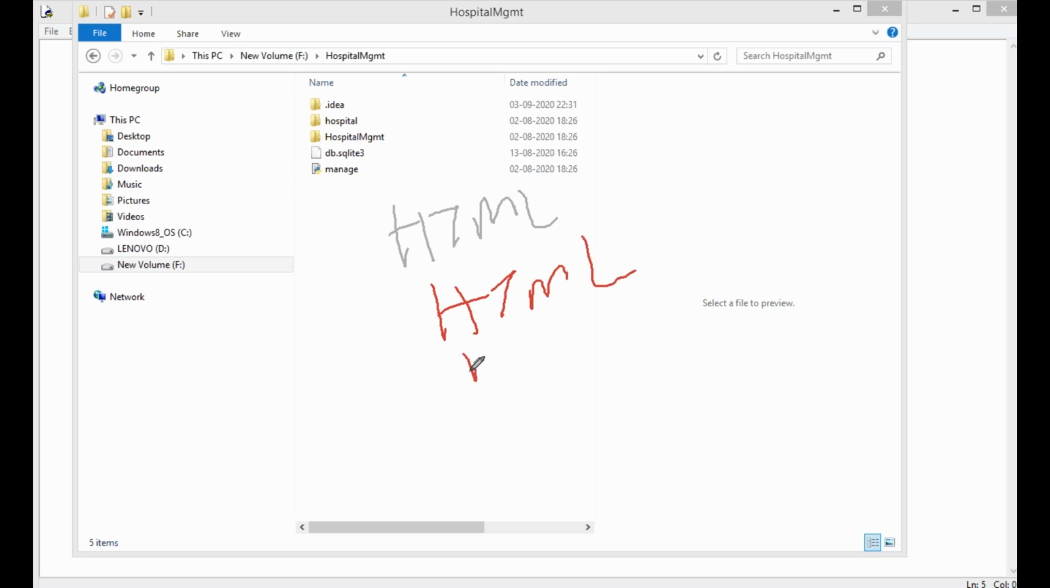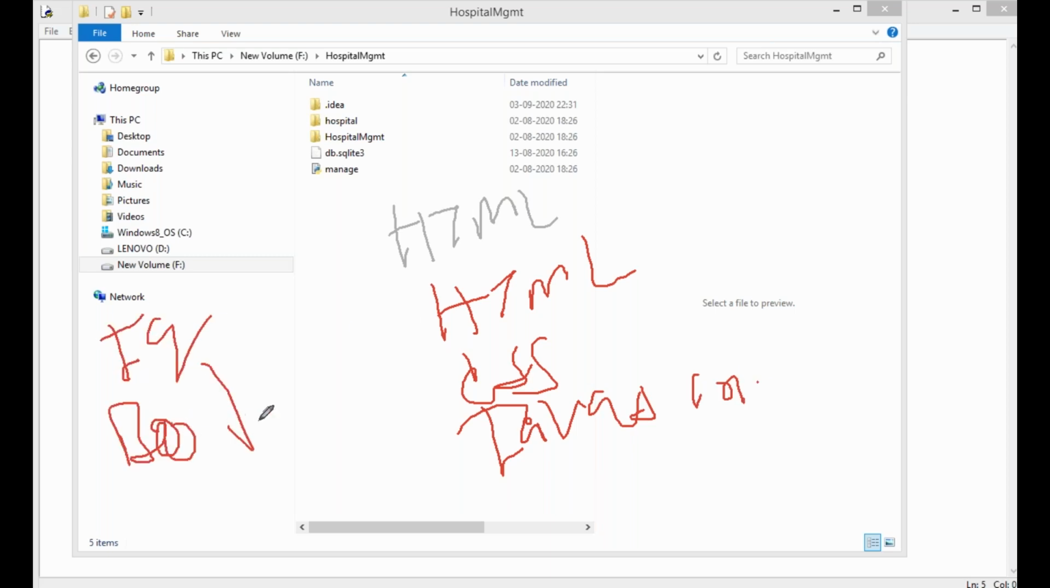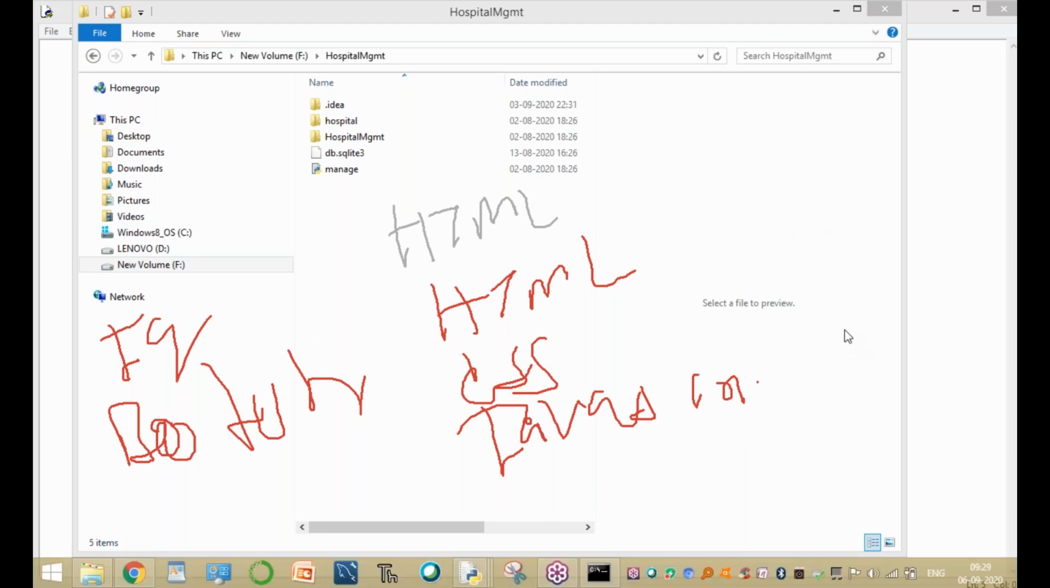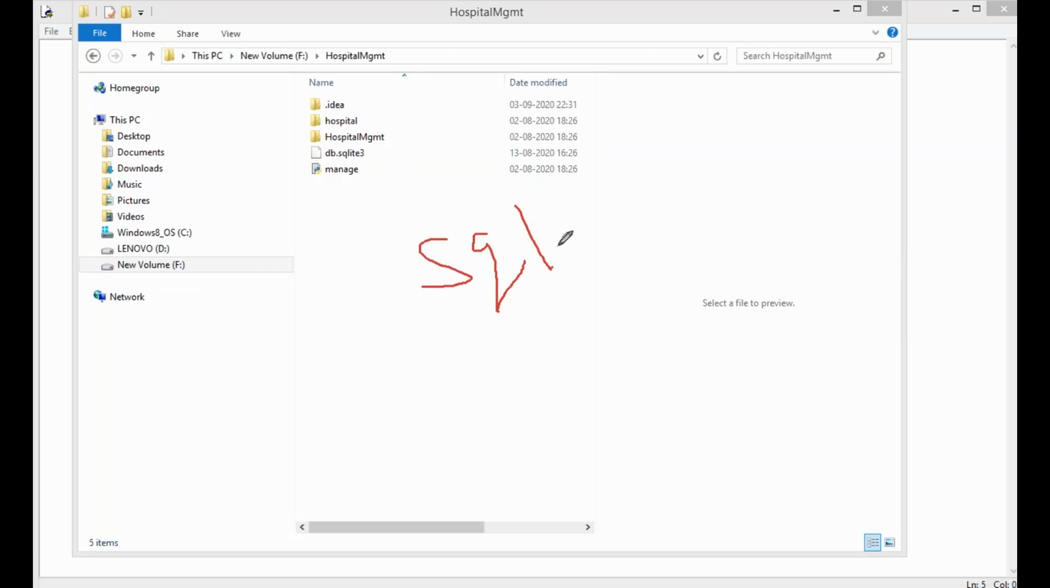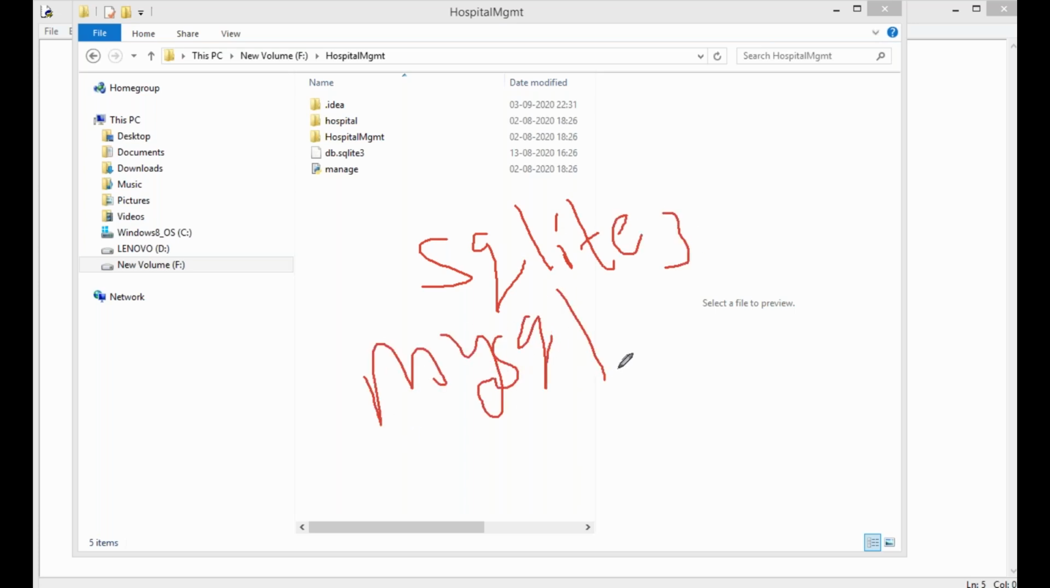HTML, CSS, JavaScript, jQuery, and Bootstrap. Using these front-end technologies, the back-end technology is Python, and the back-end database is SQLite3. For the back-end database, we can use any one database only, either SQLite3 or MySQL. Python can connect to SQLite3, MySQL, Oracle, or MongoDB, any database.